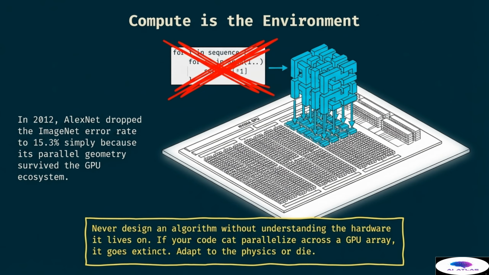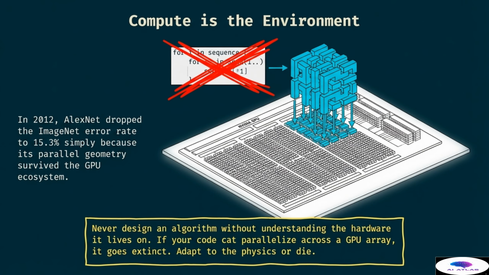This slide serves as a warning that if your code cannot parallelize across a GPU array, it will essentially go extinct. You must adapt to the physics of the hardware, or your ideas will fail to gain traction. The architecture of the chip determines what kind of intelligence can survive and thrive. When we design for the modern era, we are not just thinking about logic, we are thinking about the thousands of tiny cores that process data simultaneously. This hardware-centric approach is what allowed deep learning to move from a theoretical concept to a world-changing technology that dominates